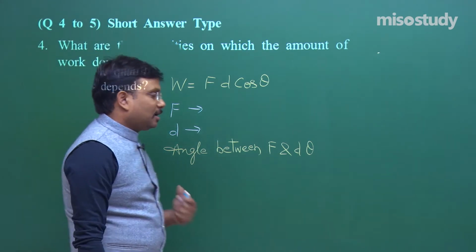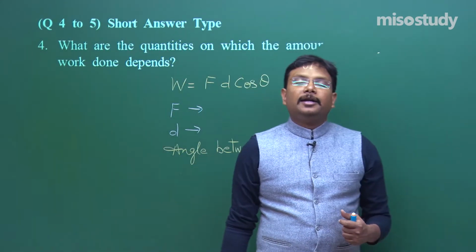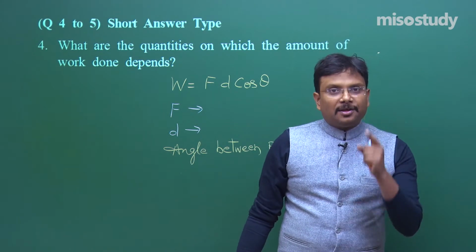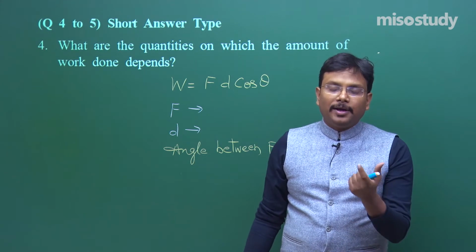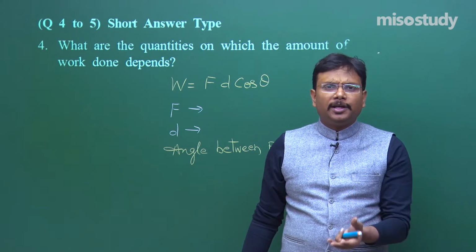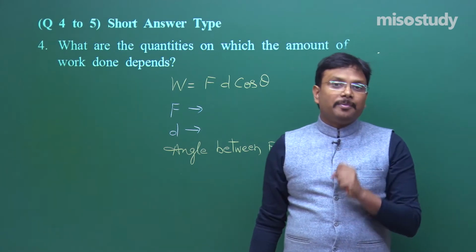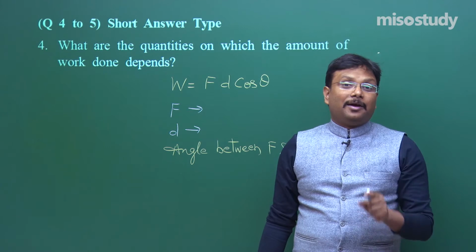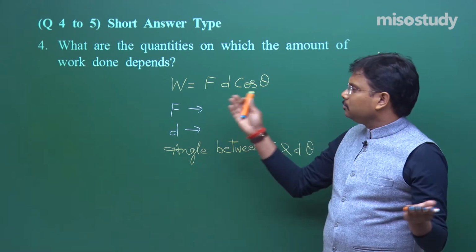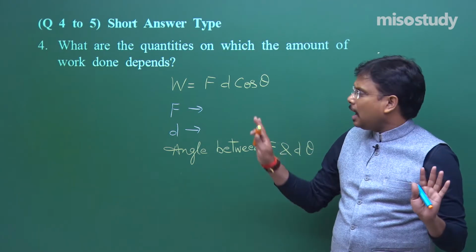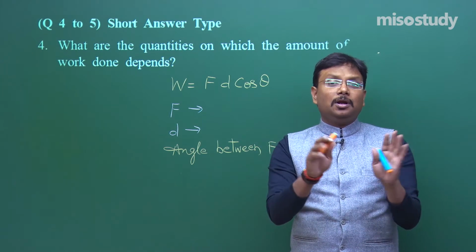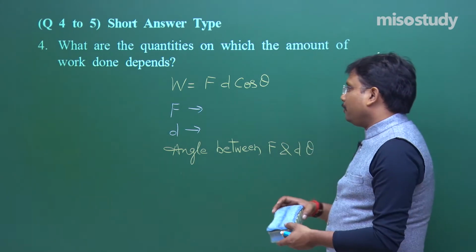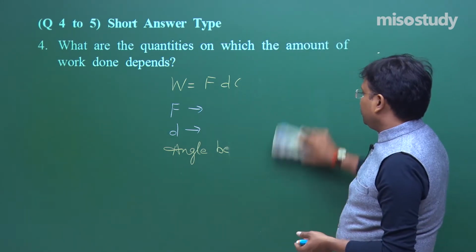So you should write the answer like this: work done depends upon, first write down the formula, then say it depends upon the force, fine, amount 10 Newton, 20 Newton, 30 Newton, then displacement, and then don't forget to mention the angle between F and D. So now 2 to 3 lines and full 2 marks, fine. That is the way of representing these details.